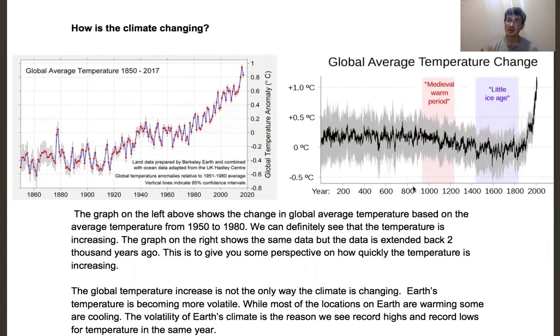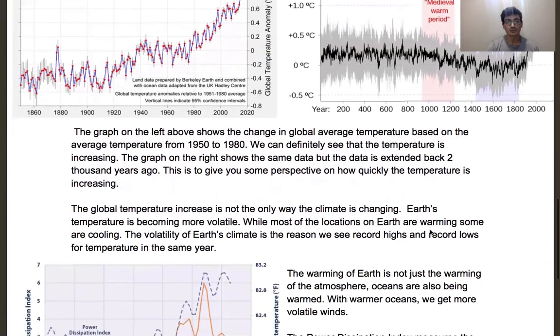Again, the quickness of that is the scary part, how quick we're changing. So it's not only that we're increasing the temperature of Earth, we're also changing the volatility of the temperature on Earth. So we're setting record highs and record lows in the same year. There are places on Earth that have record high temperatures, and there's also places on Earth that have record low temperatures.